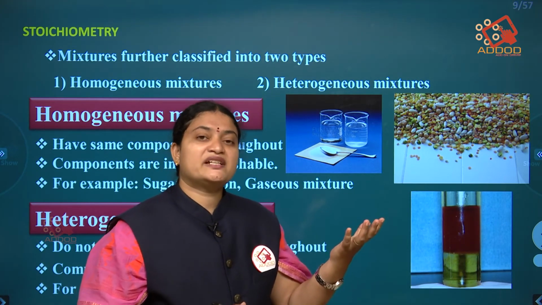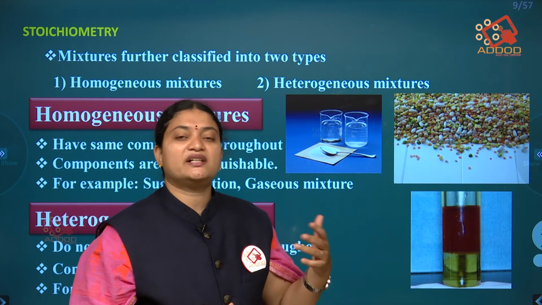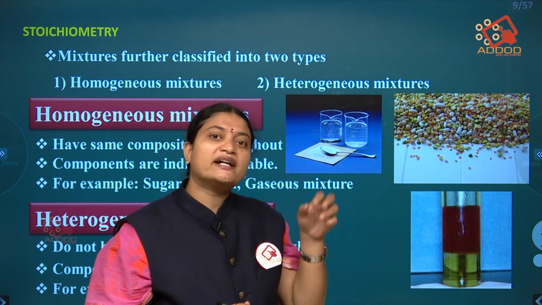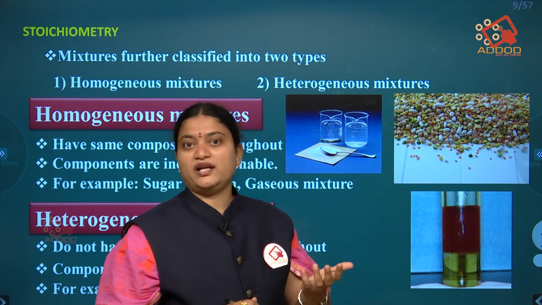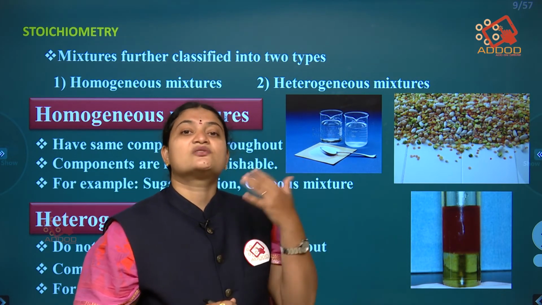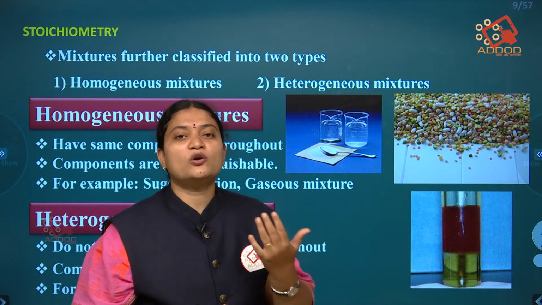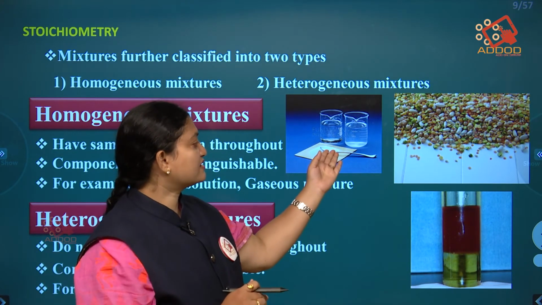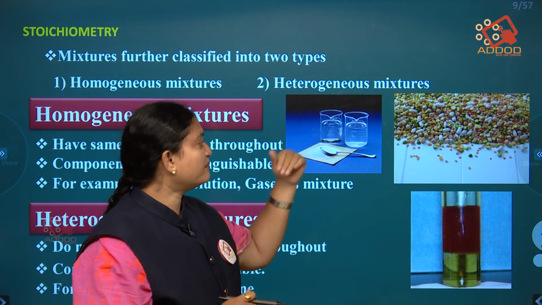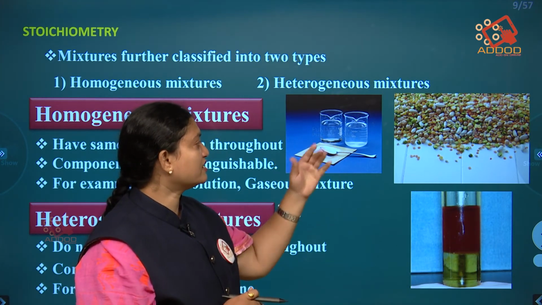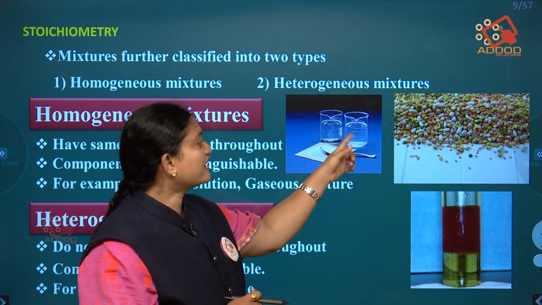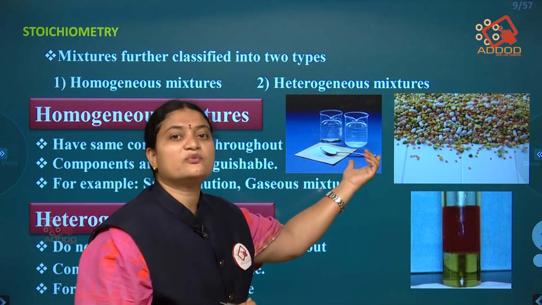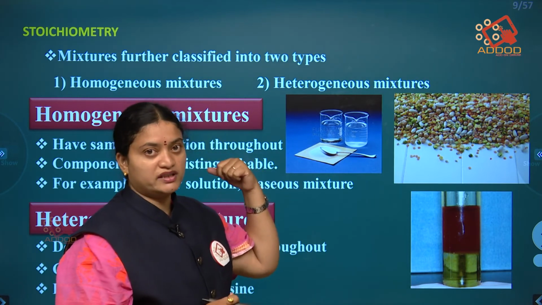Take atmospheric gases: we have oxygen, nitrogen, carbon dioxide, but are we able to identify these gases? No, we are not able to identify them. So this is also a homogeneous mixture. Here we have given a picture of salt water. You can see it is difficult to identify which is the salt water and which is the plain water.